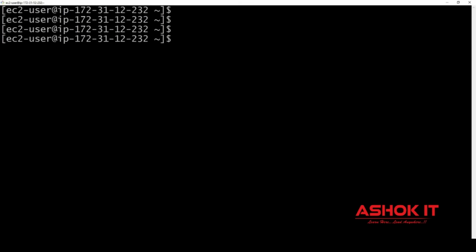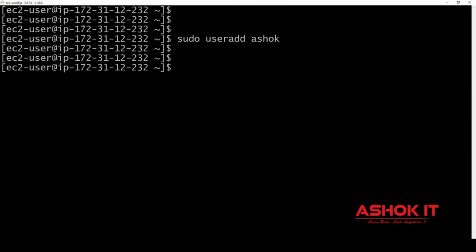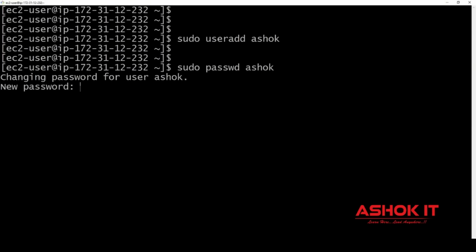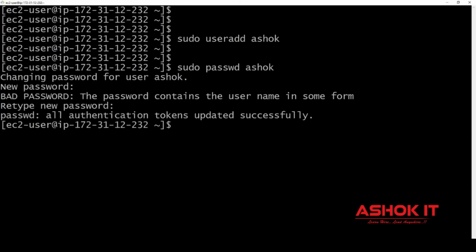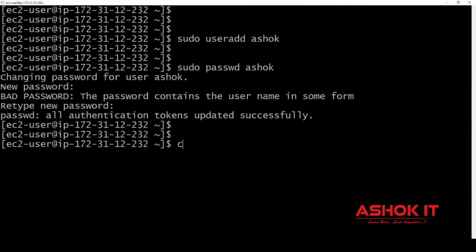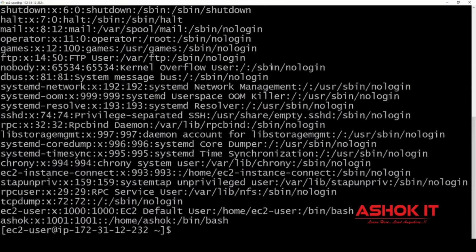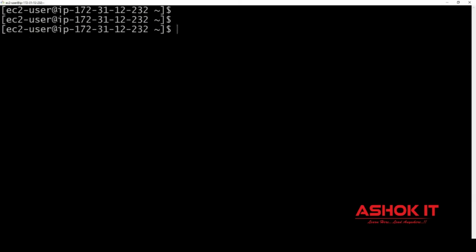I want to create one more user. sudo useradd Ashok. One user is created. How to set the password for the user? sudo passwd Ashok. I'm setting some password. Yes. My account is created and password is also updated for the user. See the users now. cat /etc/passwd. So there is a user with a name called Ashok. So Ashok user account created, username and password I know.